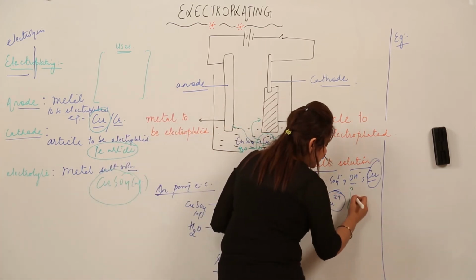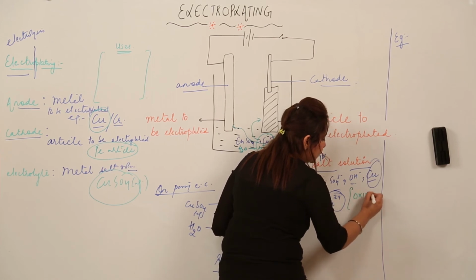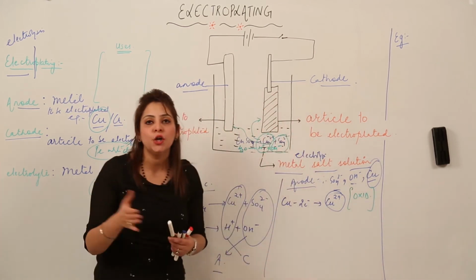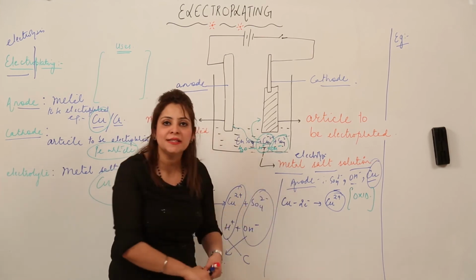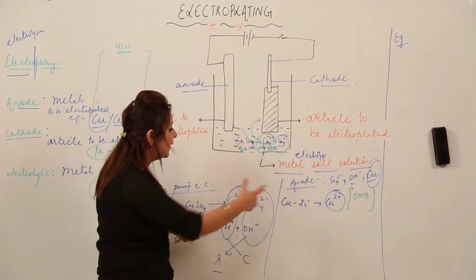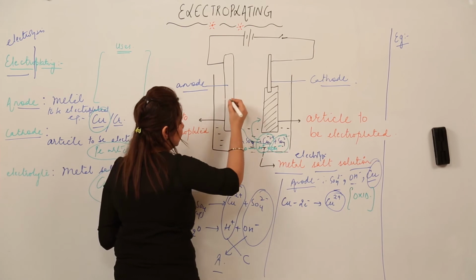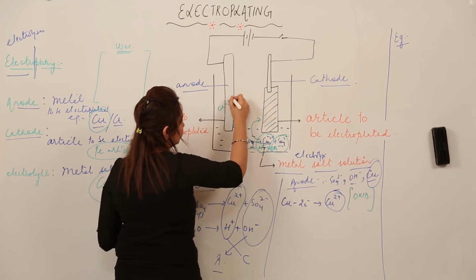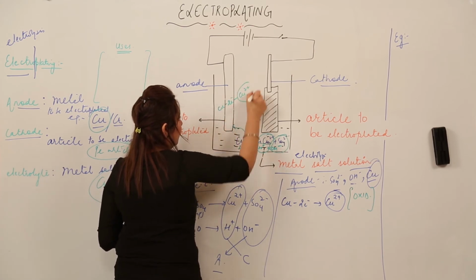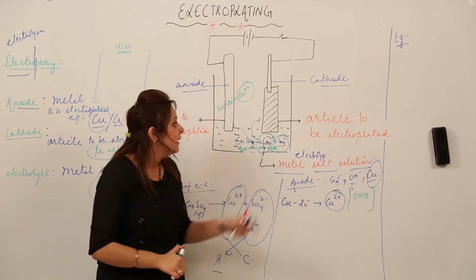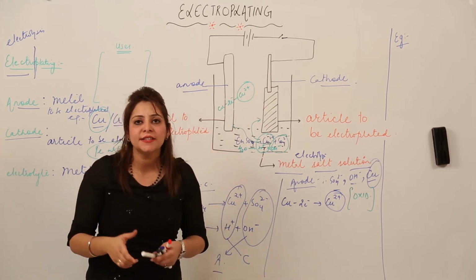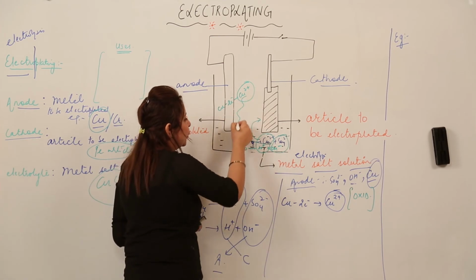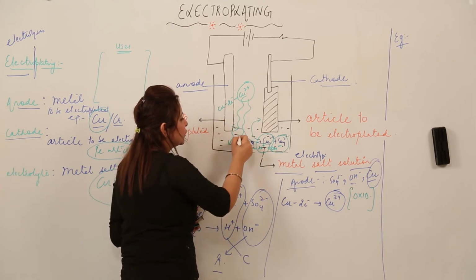Which reaction is taking place? Obviously the loss of electrons, that means it is the oxidation process. So the oxidation process is taking place at the anode. I'll write the similar reaction on the anode itself. So these are forming the Cu2 positive ions. Now where are these Cu2 positive ions going? These Cu2 positive ions are going into the solution.